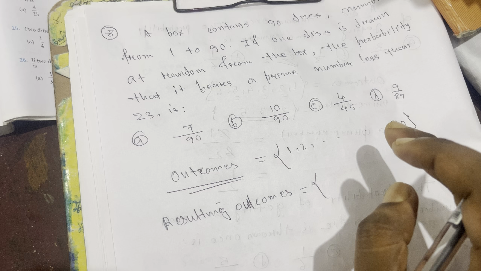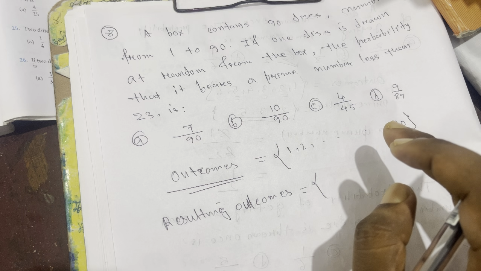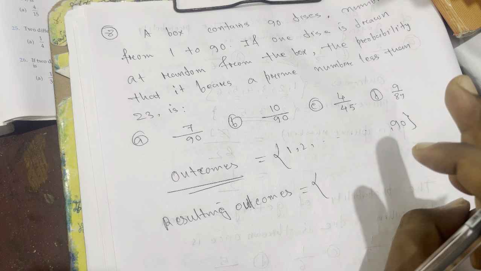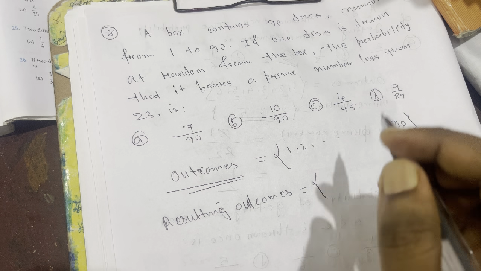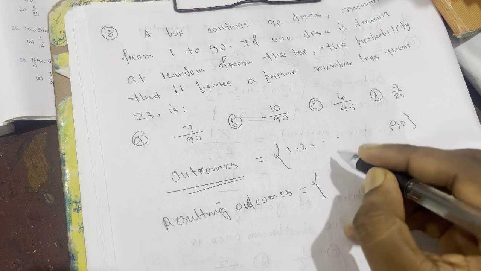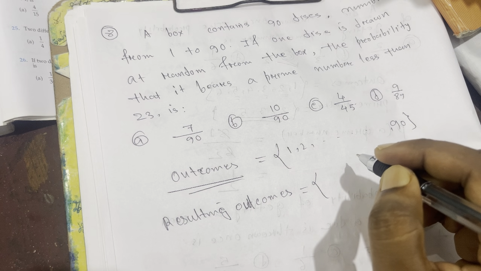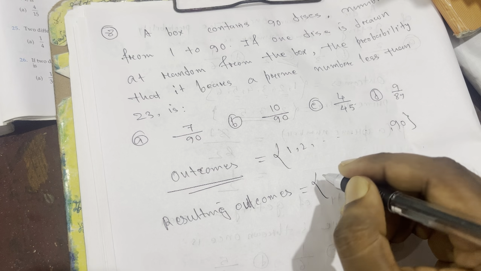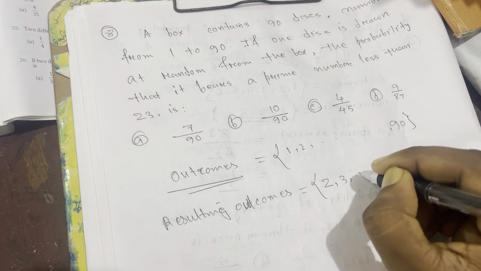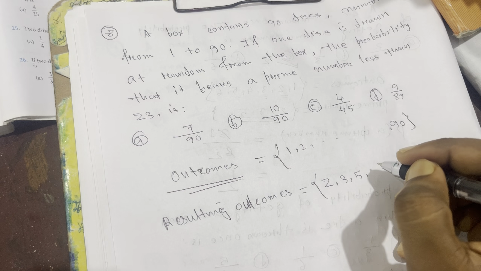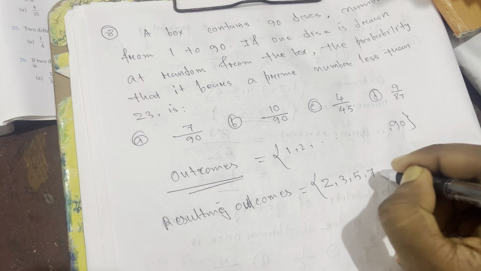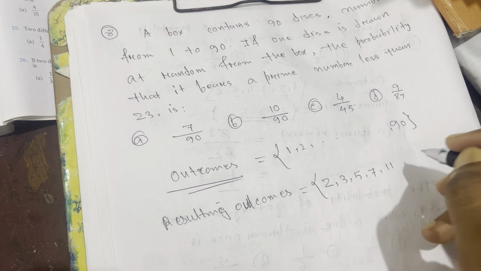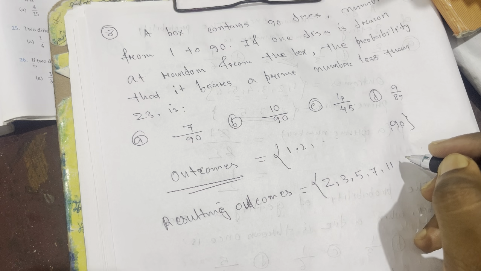So we'll write the prime numbers which are less than 23. The prime numbers are those numbers which are divisible by 1 and itself only. First prime number is 2, second is 3, third is 5, then 7, then 11. 9 is not a prime number, don't confuse, because 9 is divisible by 1, 3 and 9.